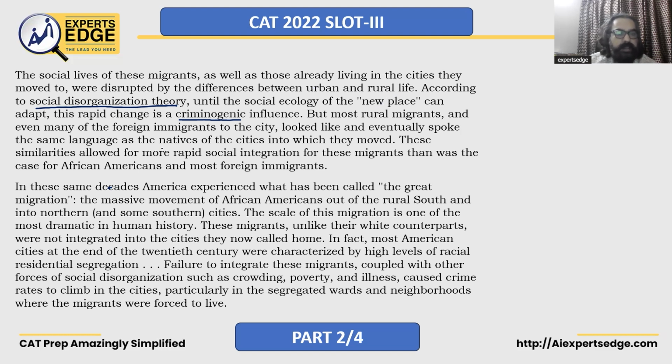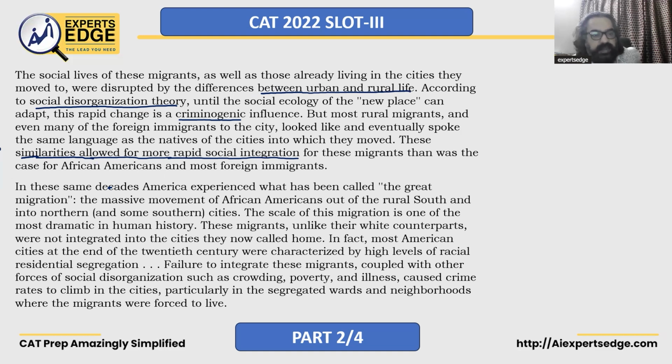But most rural migrants and even many of the foreign immigrants to the city looked like and eventually spoke the same language as the natives of the city into which they moved. Okay. So these similarities, you see. These similarities allowed for more rapid social integration. Obviously, if there are similarities, there will not be disorganization. Disorganization will happen when there are a lot of differences. For example, differences between urban and rural life. There's an example. This is something that will lead to social disorganization.